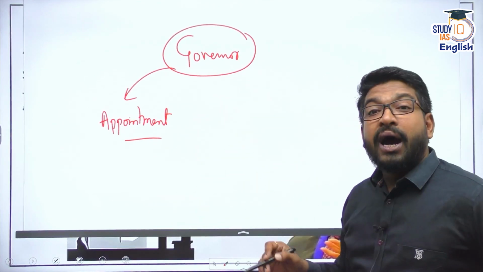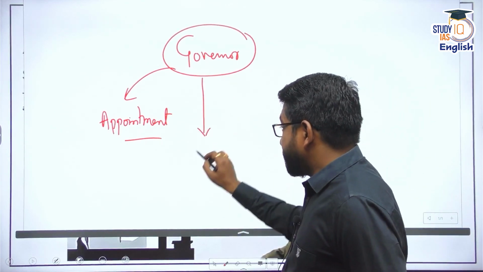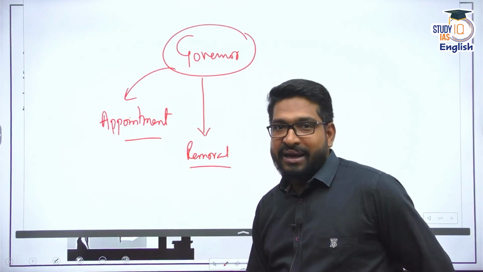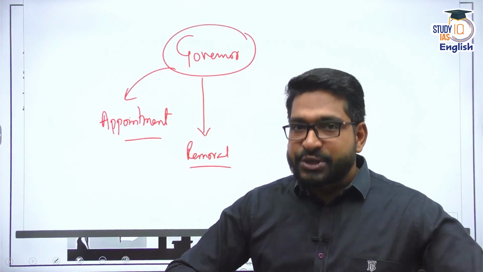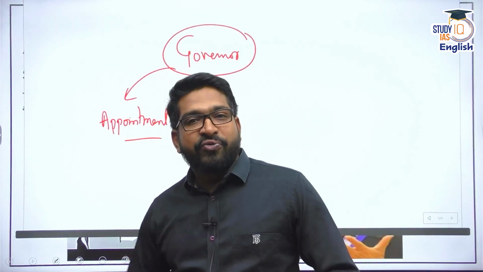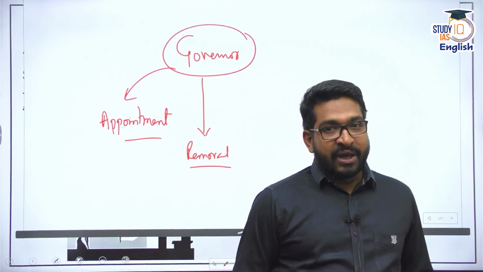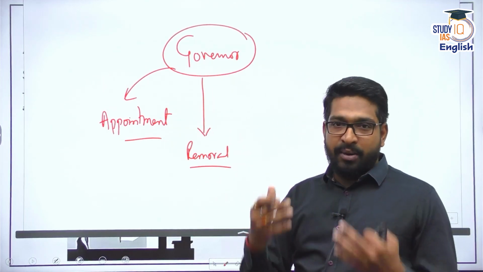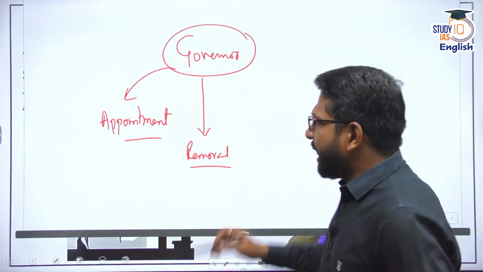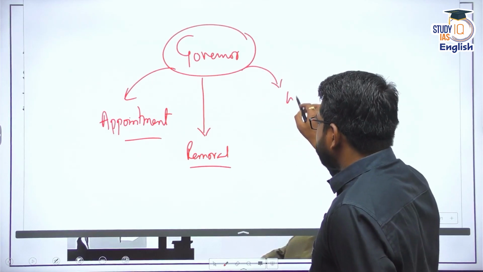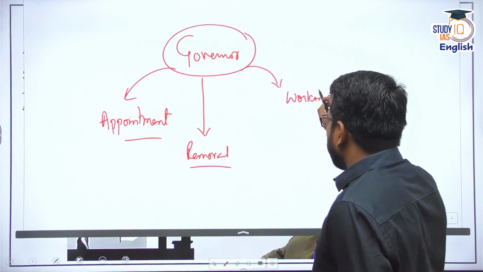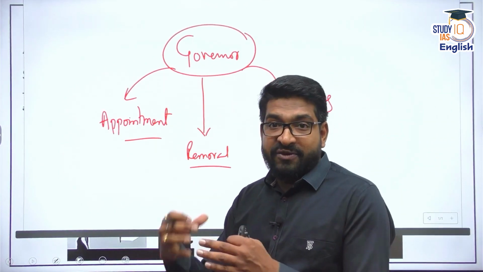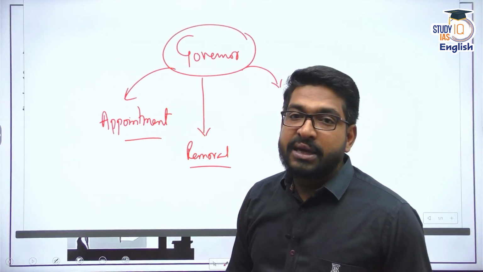One, with respect to the appointment of the governor. Second, with respect to the removal of the governor. In the constitution, there is no procedure for removal or transfer of the governor, and arbitrarily, they have been removed. So, appointment and removal is a major issue with respect to the governors. And then the third theme would be with respect to the working of the governors in different states, especially in the states which do not have the same party as the ruling party in the center.